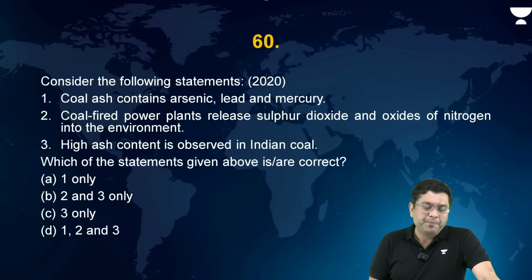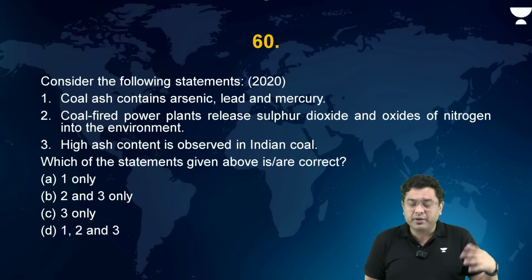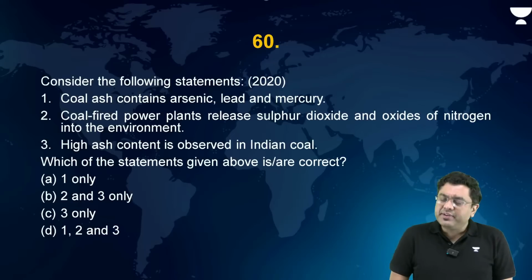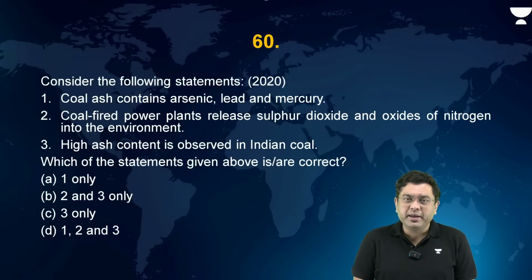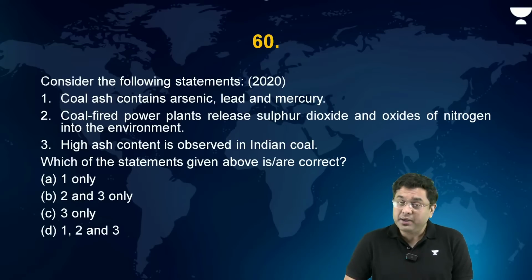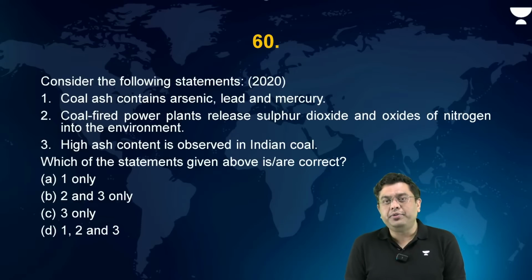Okay. Now, again, observe the same kind of statement, even though this is more of a geography-based question that you can associate. So here, consider the following statements. Coal ash contains arsenic, lead, and mercury. That is the fly ash that you have. Coal-fired power plants release sulfur dioxide and oxides of nitrogen into the environment. The same trend. What is released? High ash content is observed in Indian coal.